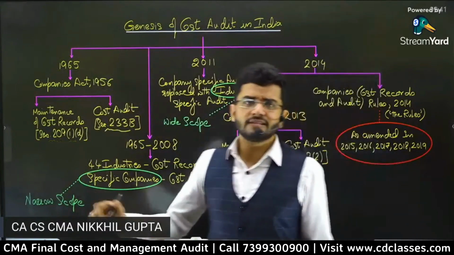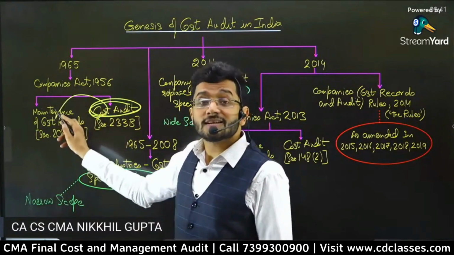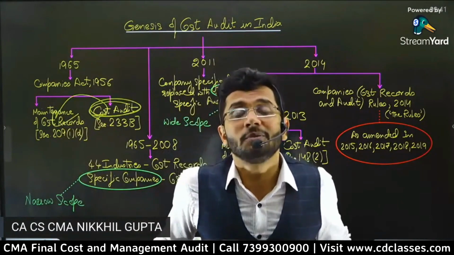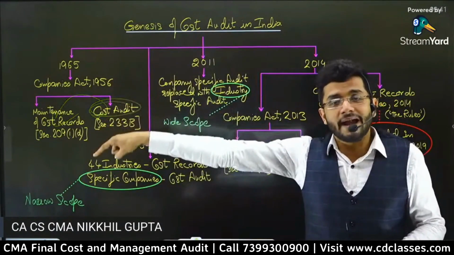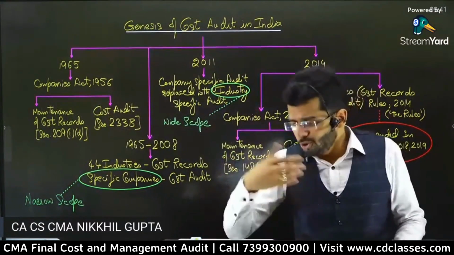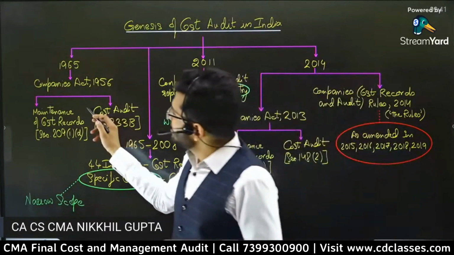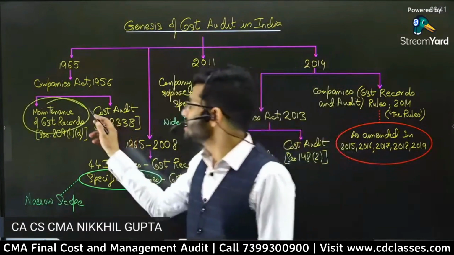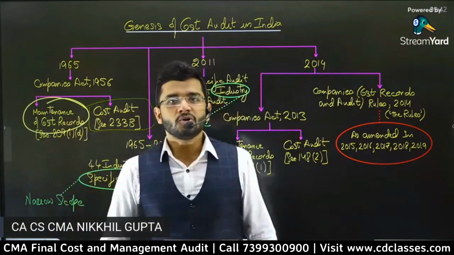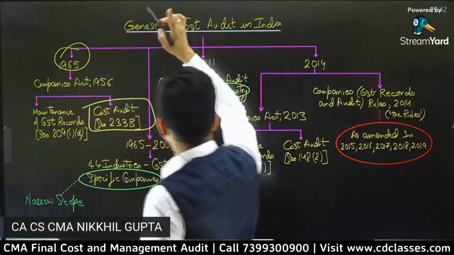Guys, it's a very, very obvious thing. Cost audit cannot be ordered for companies where cost records are not mandatorily required to be prepared. So the first step of ordering audit is that you have to mandate that that company prepares cost records, because many companies today also do not prepare their cost records. So the first step is you have to mandatorily apply maintenance of cost records, and the second one is that you have to impose cost audit for auditing those cost records. So that was done in 1965 for the very first time.